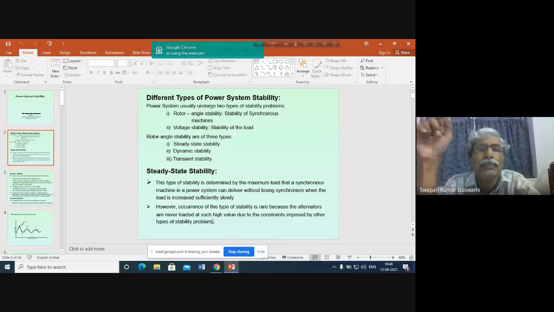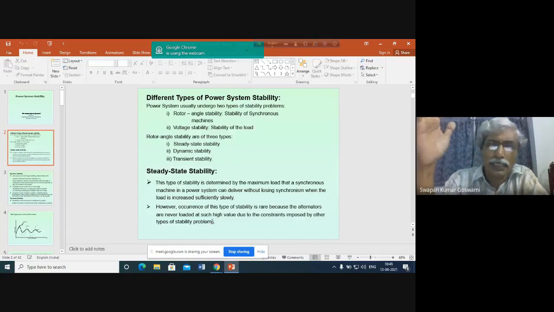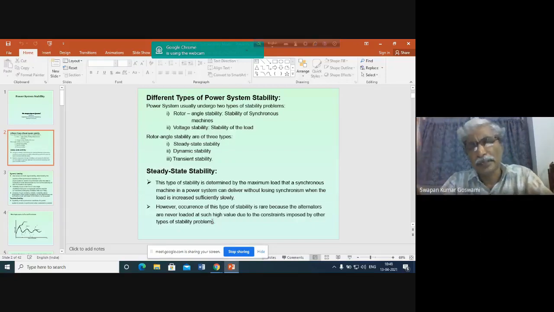to 90 degrees, if we neglect the resistance of the generator, and if we consider that the generator is a cylindrical rotor type. We have already mentioned that we shall be discussing the cylindrical rotor type generator for simplicity. So assuming that the generator is cylindrical rotor type, the maximum power that the generator will be able to deliver corresponds to delta equal to 90 degrees, and therefore the limit of steady state stability is delta equal to 90 degrees, because this is the limit that the generator can deliver.